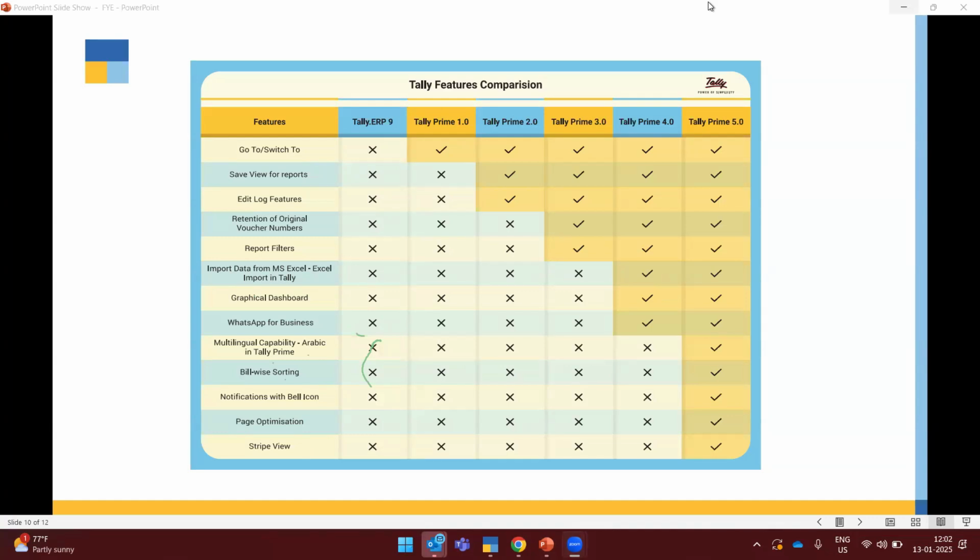Mr. Bidesh, if your TSS is valid, then you don't have to pay any charges to upgrade to Tally Prime. If your TSS is not valid, if it has expired, then you have to contact your partner or Tally Global, and they will inform you about the charges for renewing the TSS. Then you have to renew your TSS, move to the latest version, Tally Prime 5.2, and then you can go for Tally Prime Cloud Access.